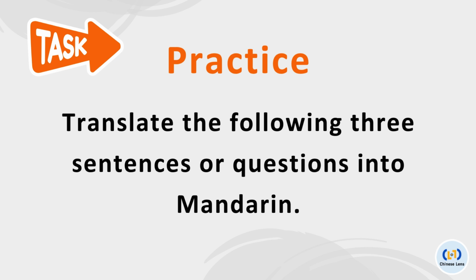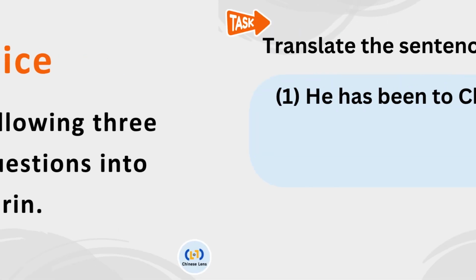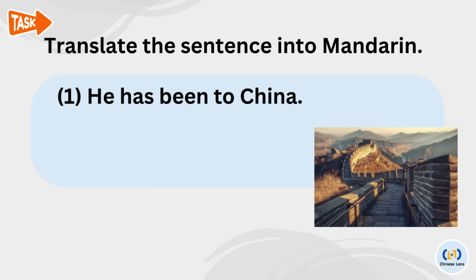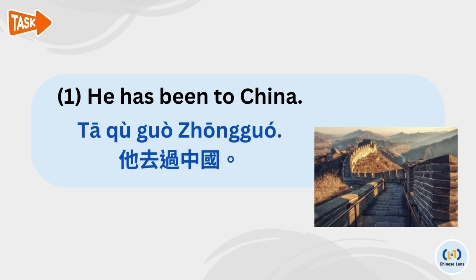Next, there are 3 practices for you. Please translate the following sentences or questions using the experience marker 过. Practice 1. He has been to China. The answer is, 他去过中国.